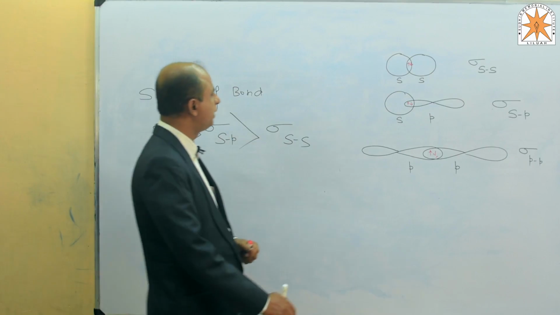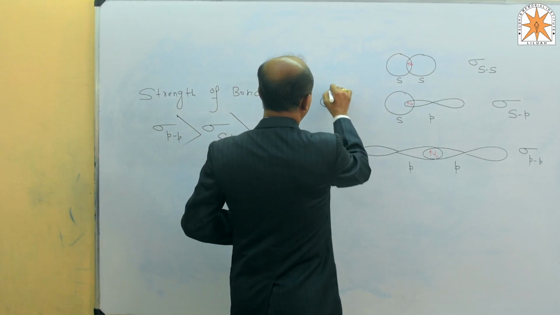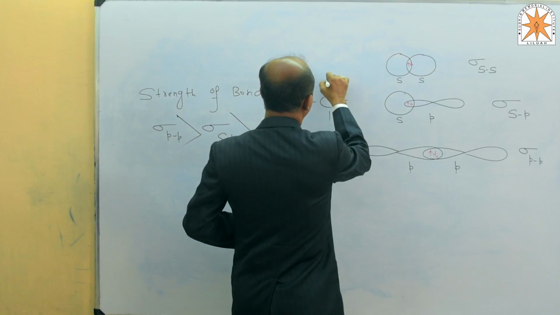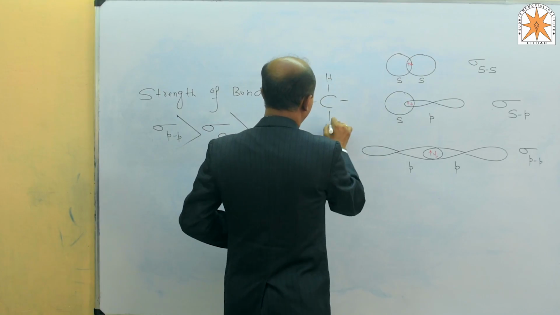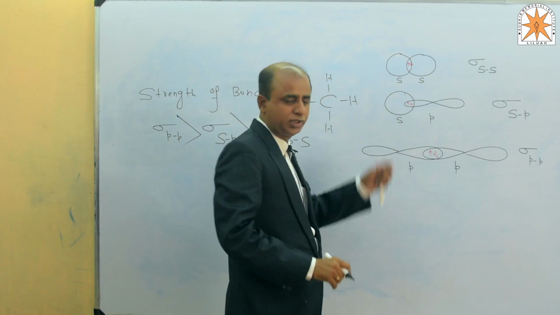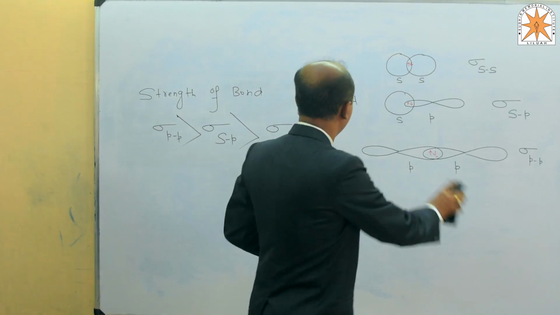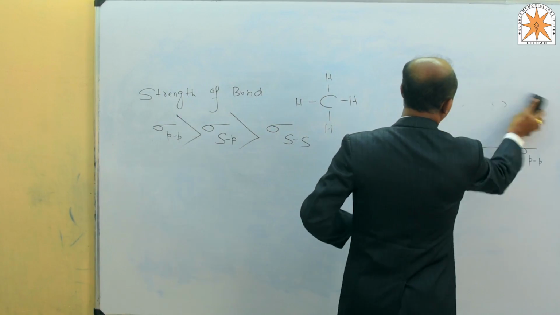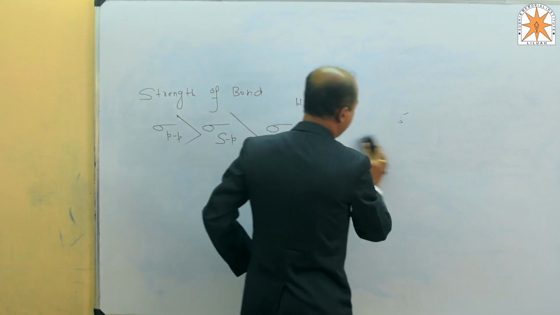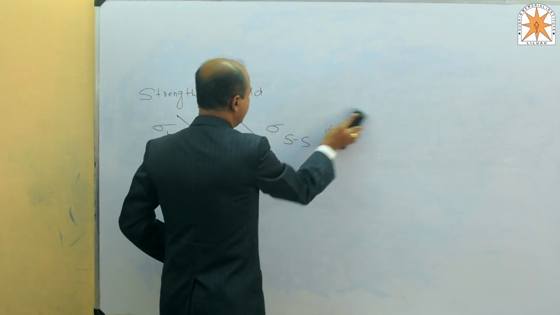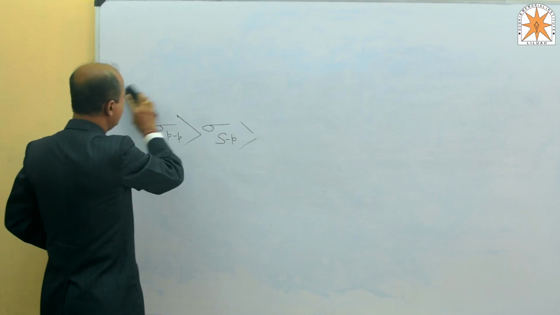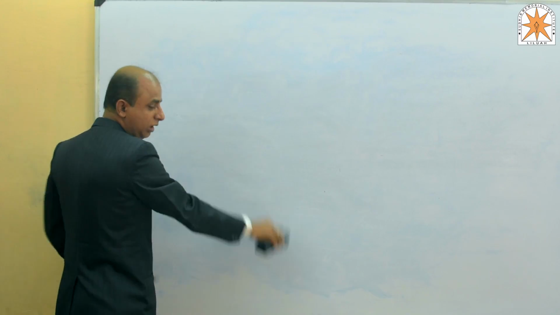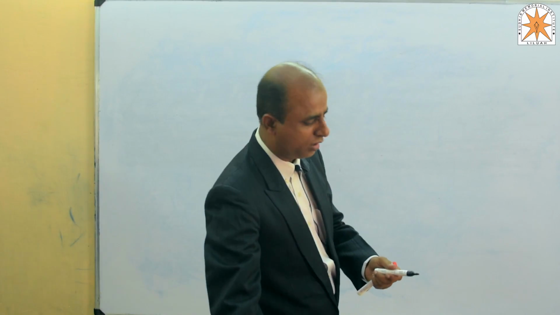So in case of the methane molecule, CH4, if we want to see the internal orbital diagram, I have to draw this internal orbital diagram, and then we will have to check whether, on the basis of the theory of bonding, the strength of all the 4 bonds remains the same or not.